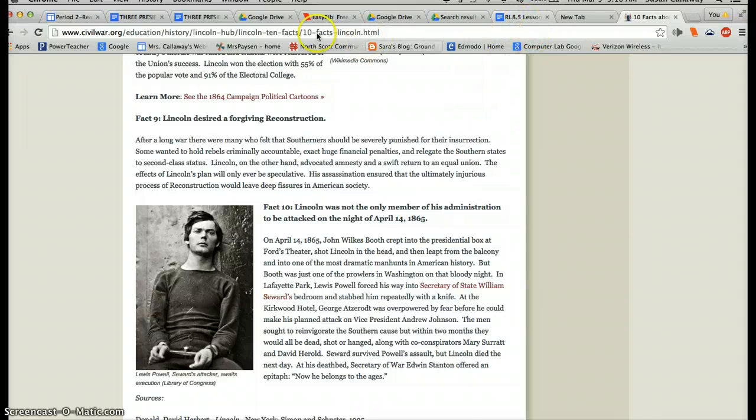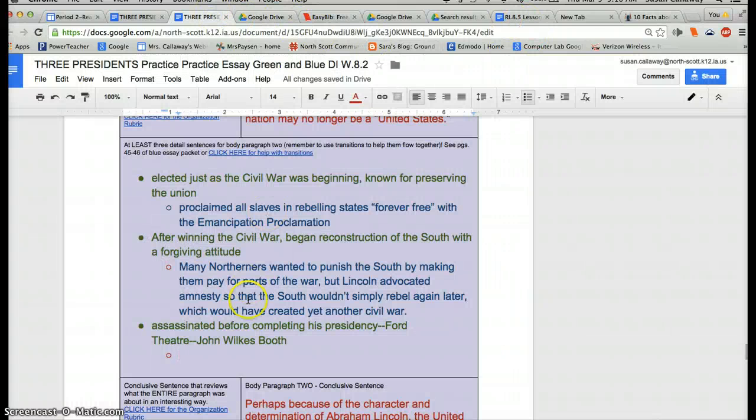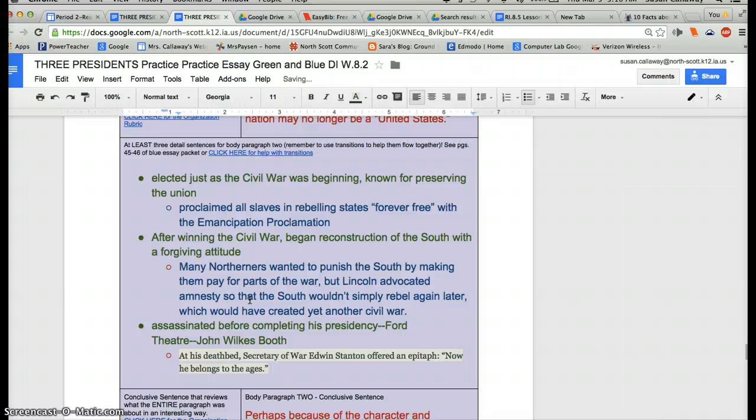So I'm going to use this quote. I mean, that's directly from it. I'm going to have to change the font around, and I'm going to put a little warning to myself so I don't plagiarize. And now there's a quote within a quote, so I'm going to have to change that. This is what you do for a quote within a quote. And then I'm going to have to remember to cite my source. So I'm going to set myself up.